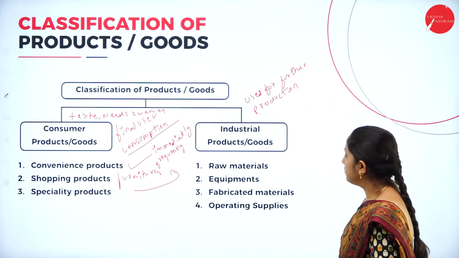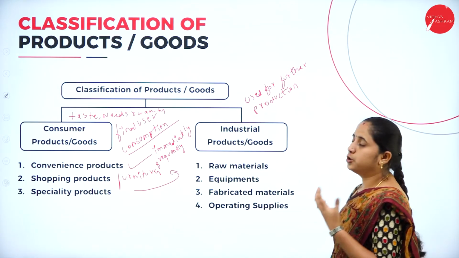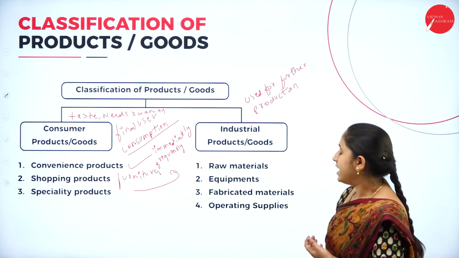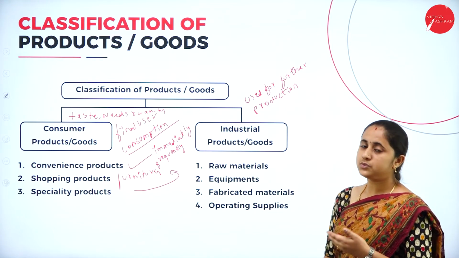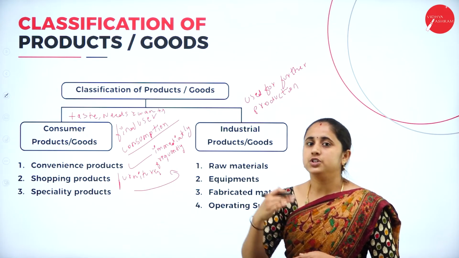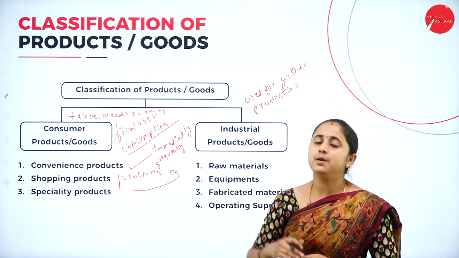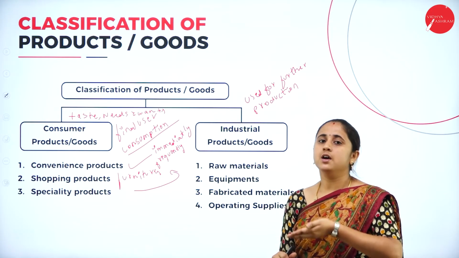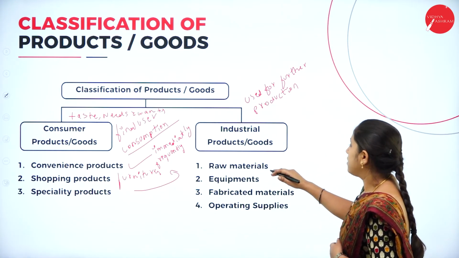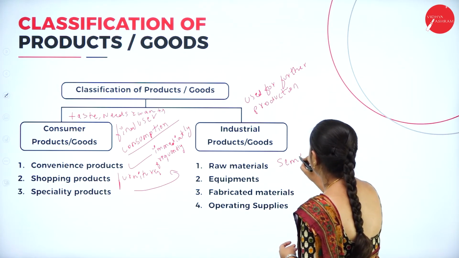Industrial products can be classified, first, as raw materials. Raw material means goods or a product which requires further processing. Some of the agricultural products like jute, cotton, all these items require further processing. So this product is called raw material. It requires further processing for the production process. They use this product for further processing and make it into finished goods. Or it may require further processing as semi-finished goods.